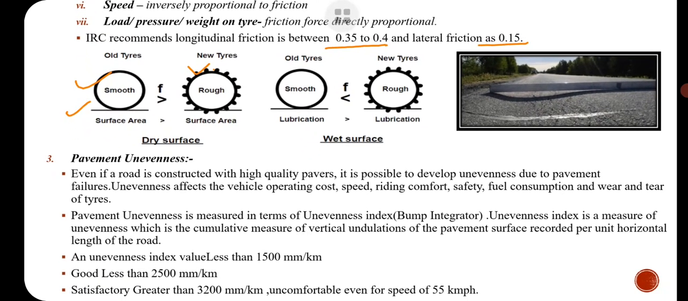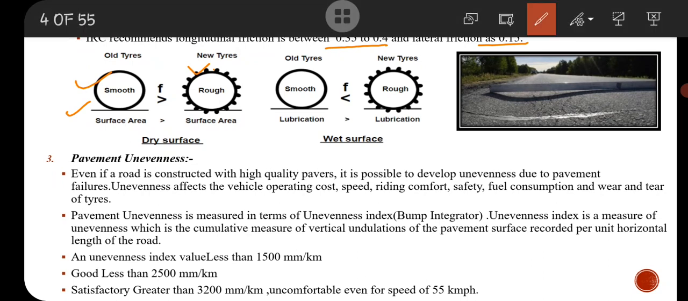In a good road, the unevenness index is measured on a bump integrator, and that should be less than 1500 mm per kilometer for good condition and less than 2500 mm per kilometer for satisfactory condition, and greater than 3200 mm per kilometer means it is an uncomfortable condition. Then your doubt must be, what is 1500 mm, what is 2500 mm?